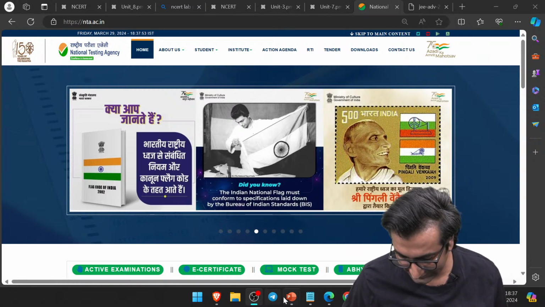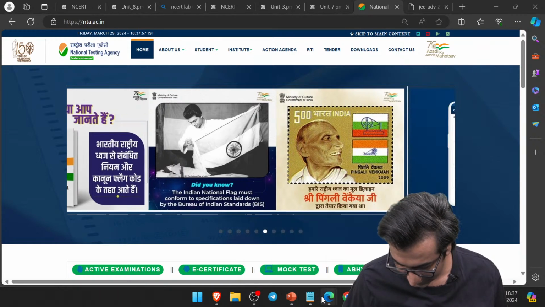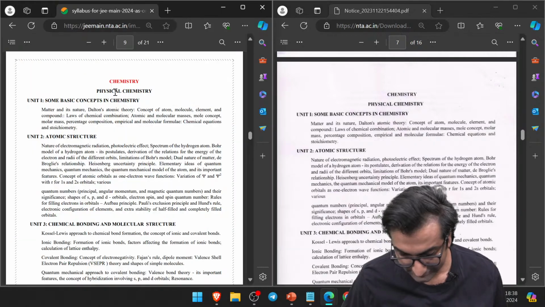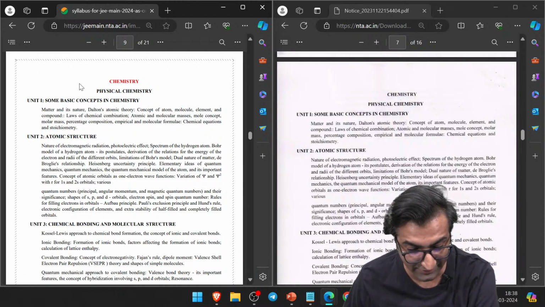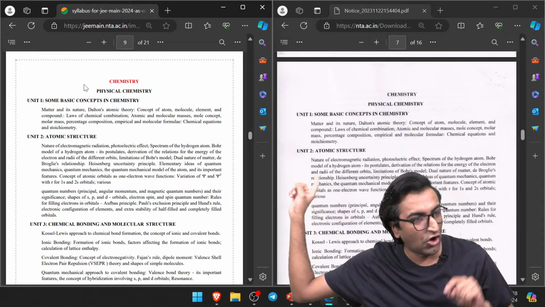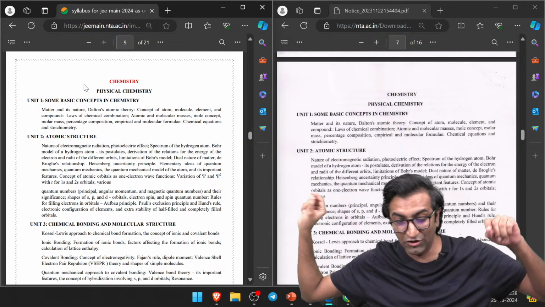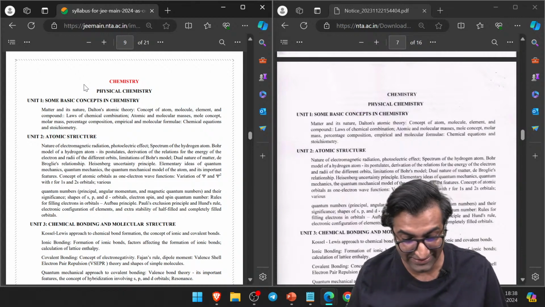Okay, this is my entire display. Too many tabs open, huh? Yeah, look at this. We're going to quickly compare the JEE Main and NEET syllabus. Can you see this? It's behind me. I know it's a little tiny. On your left, you see the JEE Main syllabus. On your right, which is right on top of my head, that's the NEET syllabus. It's identical. That's what I want to show you.